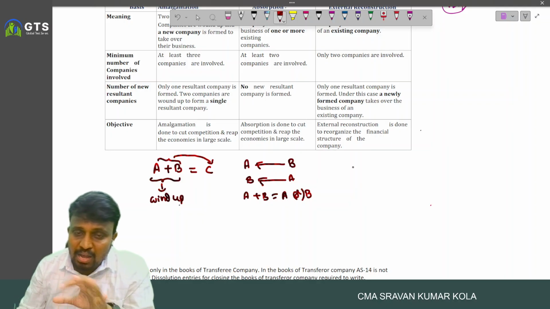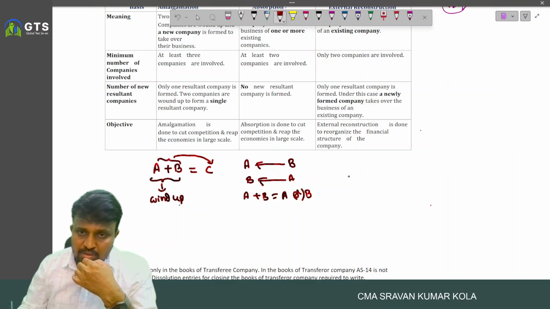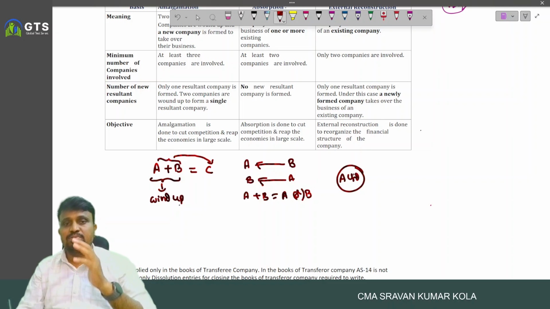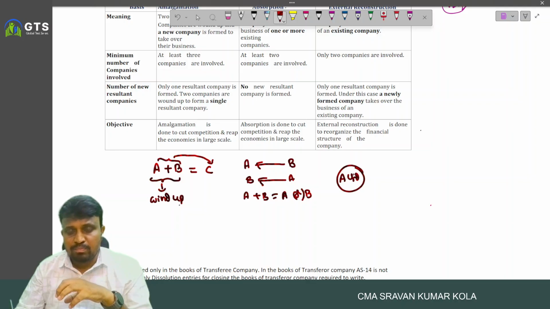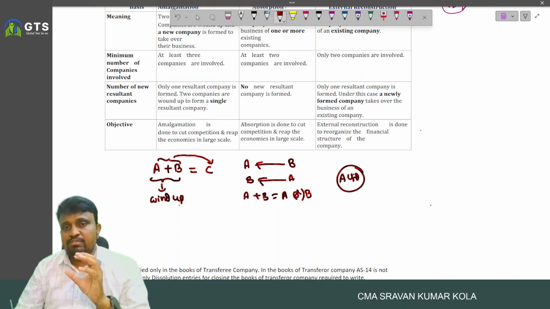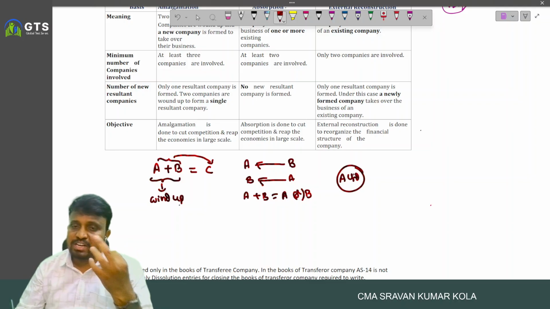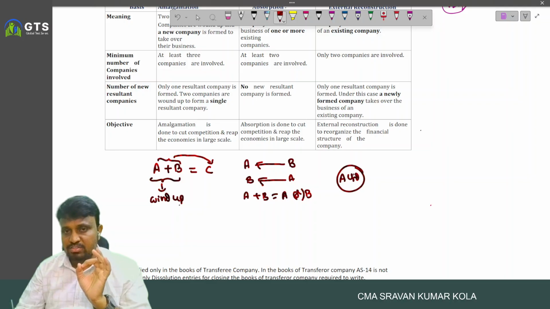Coming to external reconstruction, for example, A Limited is suffering huge losses for the last few years. One of the things we have to do to convert the loss-making company into a profit-making company is reconstruction. As part of reconstruction, we have two kinds: either internal reconstruction or external reconstruction.